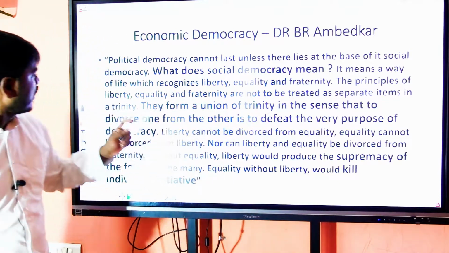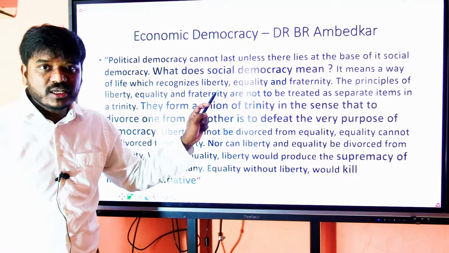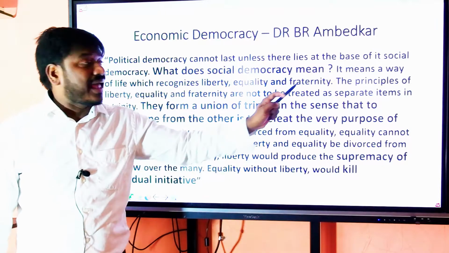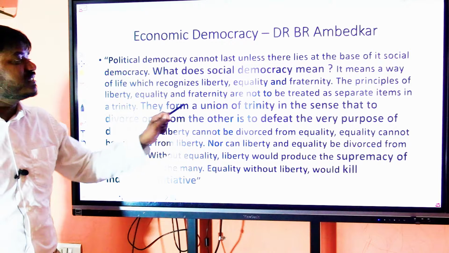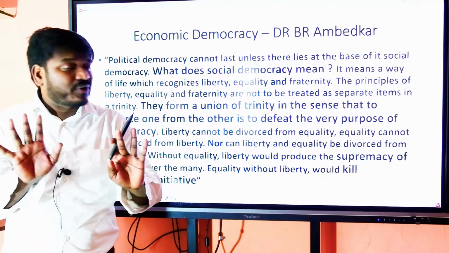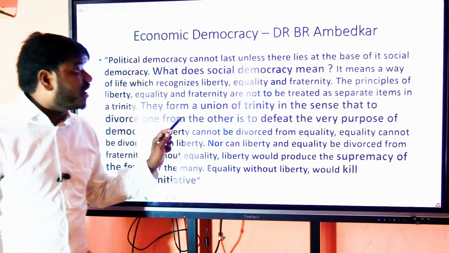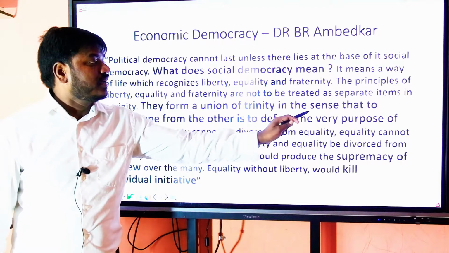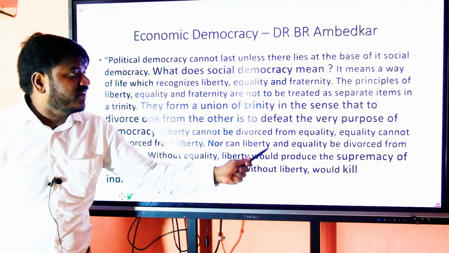It means a way of life which recognizes liberty, equality, and fraternity. The principles of liberty, equality, and fraternity are not to be treated as separate items in a trinity. They form a union of trinity in the sense that to divorce one from the other is to defeat the very purpose of democracy.